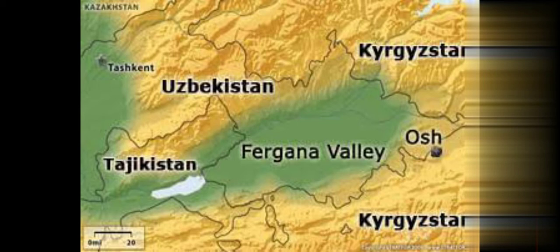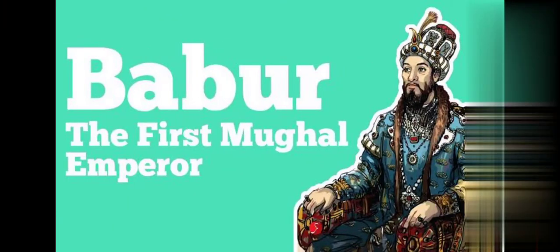So that is why he came to India to establish his empire. So Babur was the first Mughal emperor. He had come to India from Central Asia and he had conquered lands over here. So this is how Babur marked the beginning of the Mughal Empire.